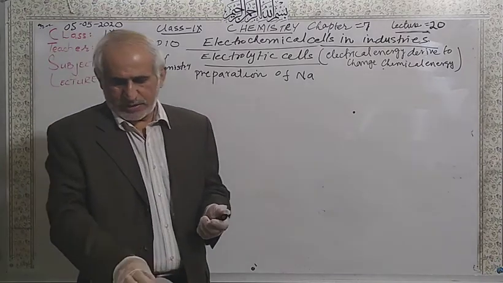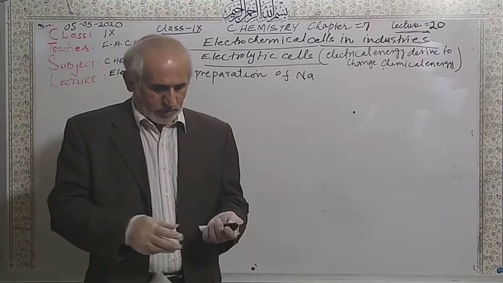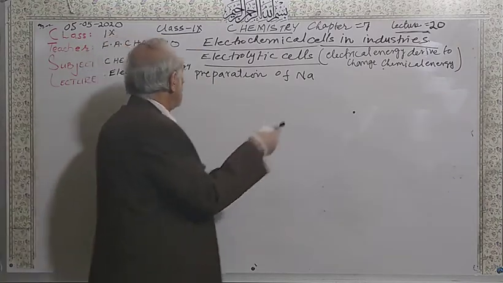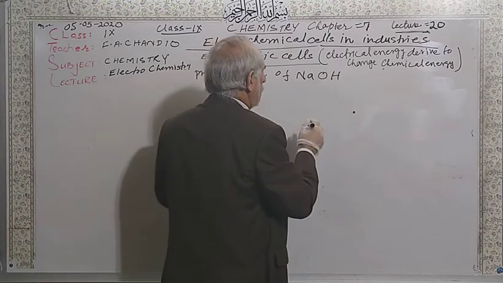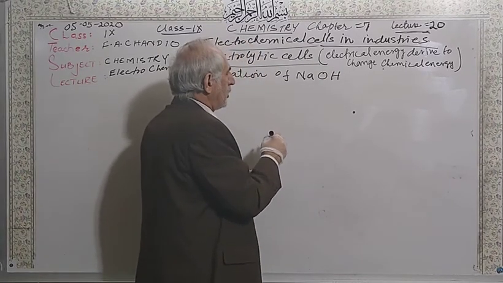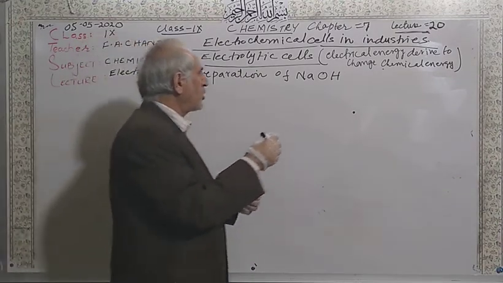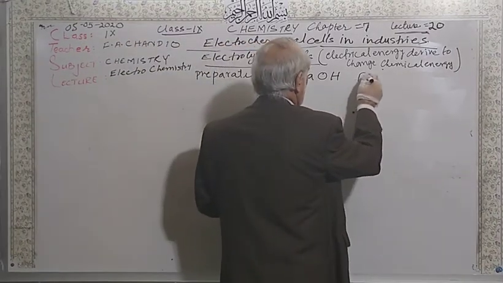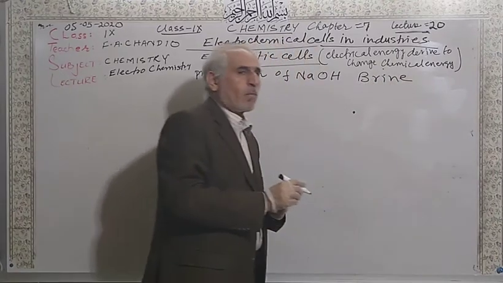The next use for this cell, number 2, is the manufacture of sodium hydroxide. The preparation of sodium hydroxide, which we call caustic soda, is done by using brine.